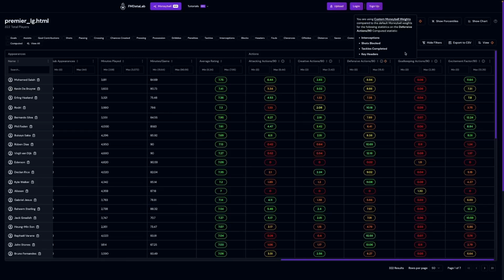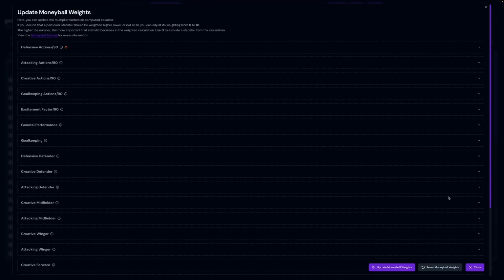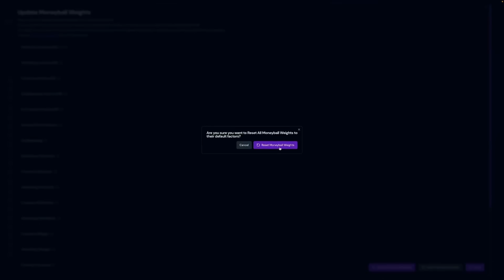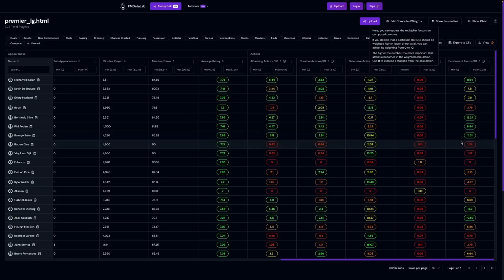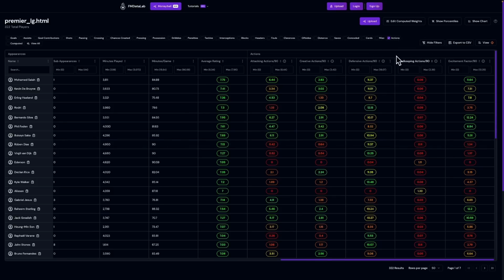To reset all computed weights back to their default values, you can do so from within the Edit Computed Weights form. You can click on the Reset Moneyball Weights button down here at the bottom. You will then get a dialog pop up to first ensure that you're okay with these changes being applied. So now you can see that all the warning icons are gone that were previously there.